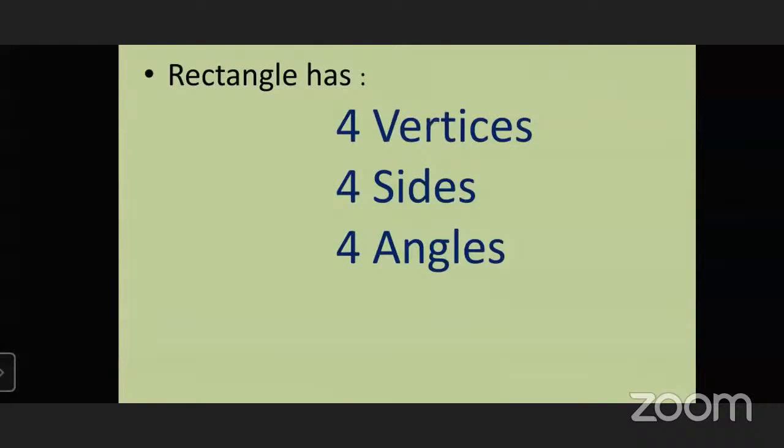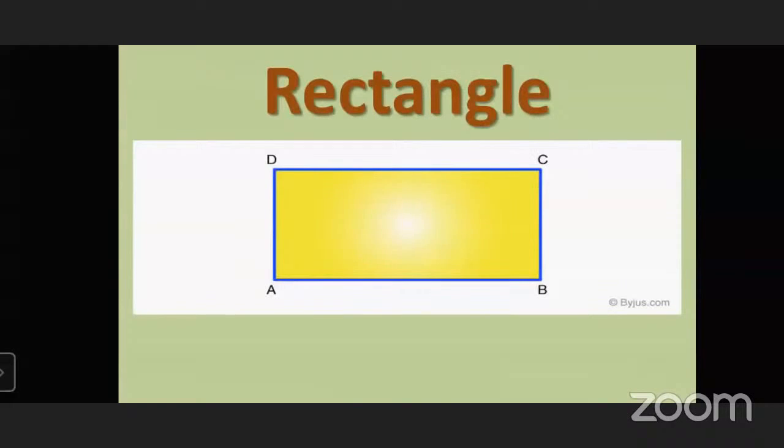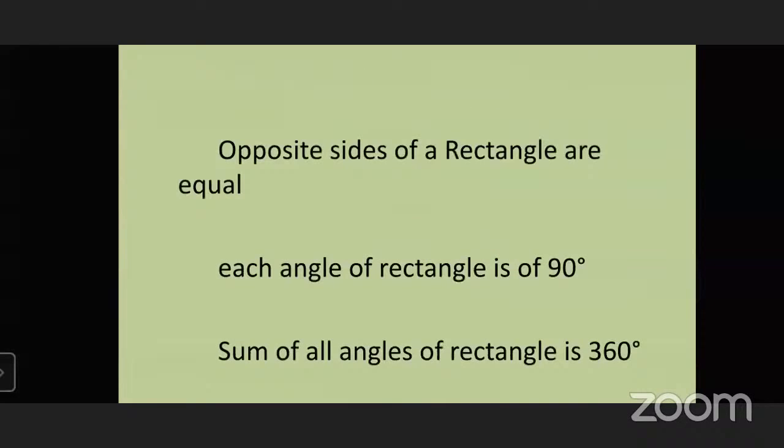A rectangle has 4 vertices, 4 sides, 4 angles, same as a square, which also has four vertices, four sides, four angles. But the difference between a square and a rectangle is that a square has four equal sides, but a rectangle does not. Two opposite sides are equal, but all four sides are not equal in length. Each angle of a rectangle is 90 degrees.